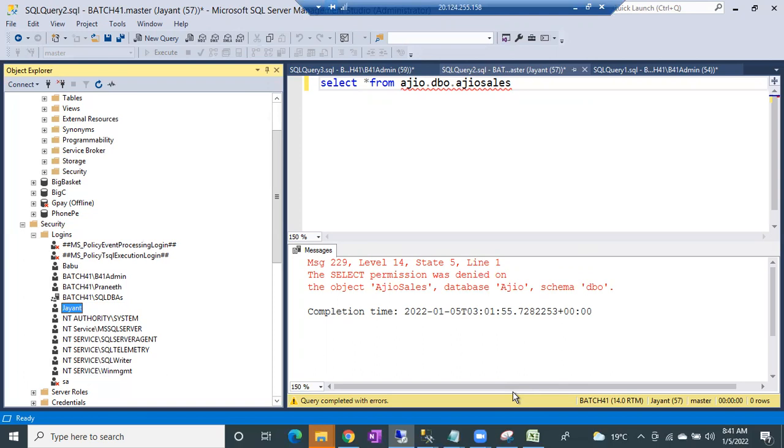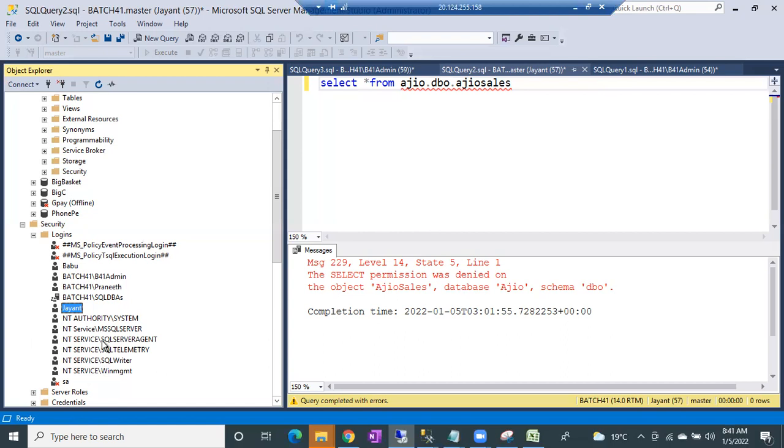Any issues, any doubts? Nothing to worry. Customize server roles, customize database roles. Developers will give you the script. Our work is simply to execute that script, and that role will be created. If they ask us to add any member into the role, simply double click on the login, go to the server roles, user mapping, select that role and click OK. Okay, guys, is it clear?